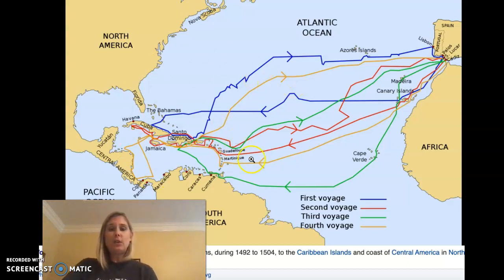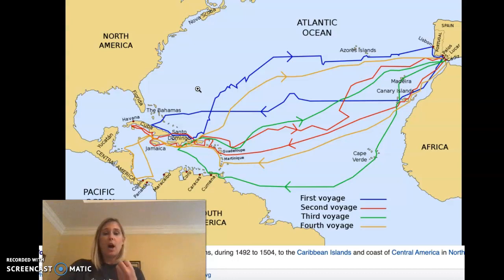Every trip he took back, the second, the third, the fourth, he thought he had landed in the East Indies, those very small islands right off the coast of where Asia is. So unfortunately, he never realized himself that he had discovered a new world. It took other explorers who studied Columbus's notes to figure out what he actually did.